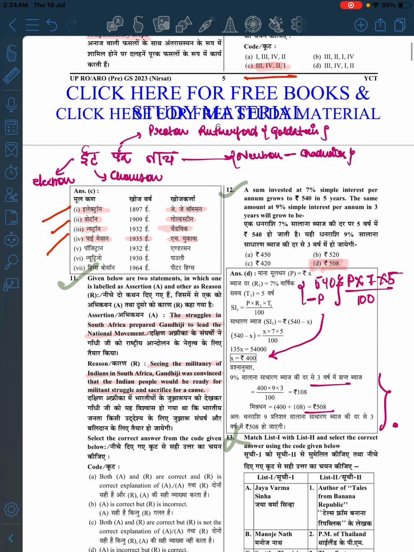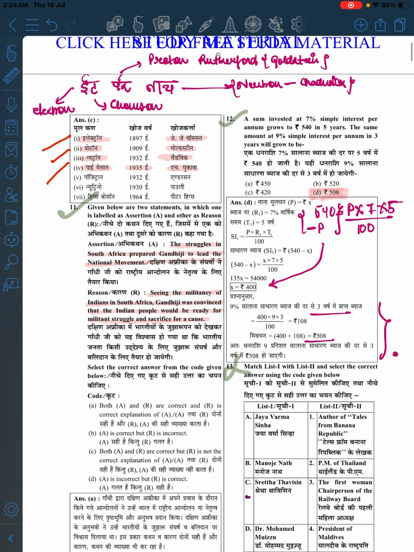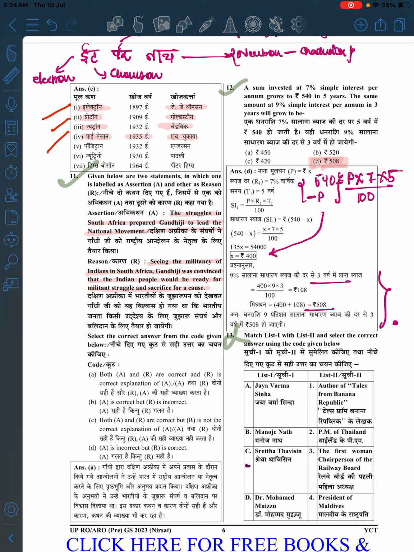Now moving to the next question: the struggles in the South African people. This is also correct, and this is also correct. So both A and C are the correct explanation. What it is asking is, saying the militancy of the Indians in South Africa, Gandhiji was convinced that the Indian people would be ready for militant struggles and rise for a cause. Yeah, means he got an idea, right?